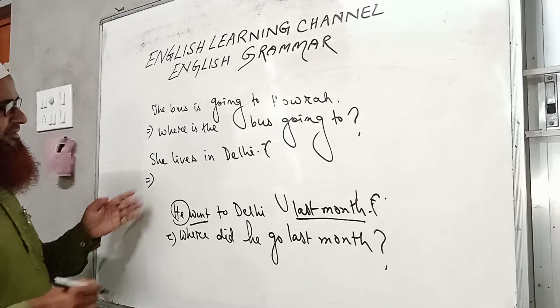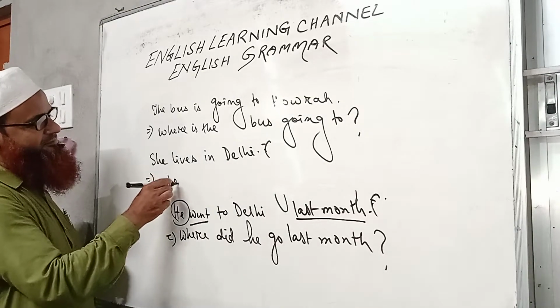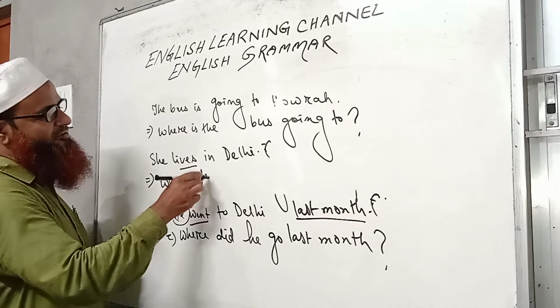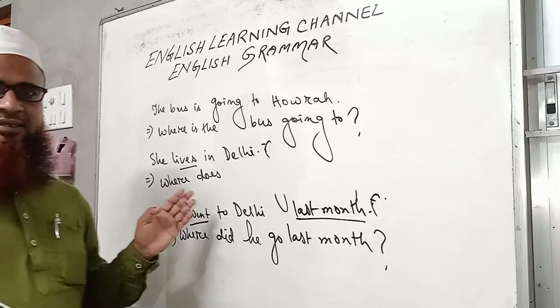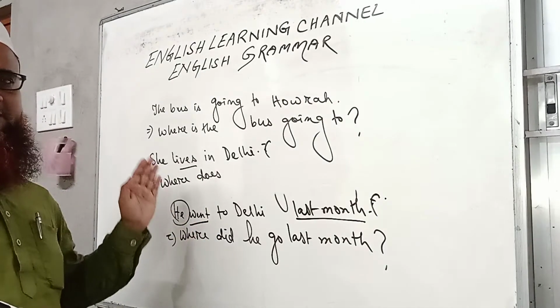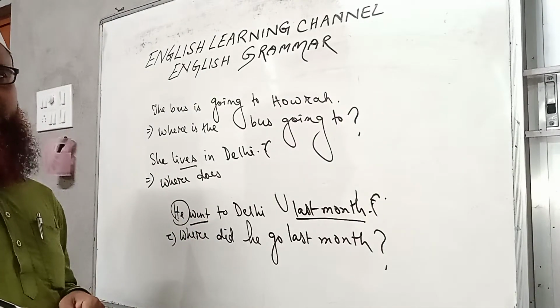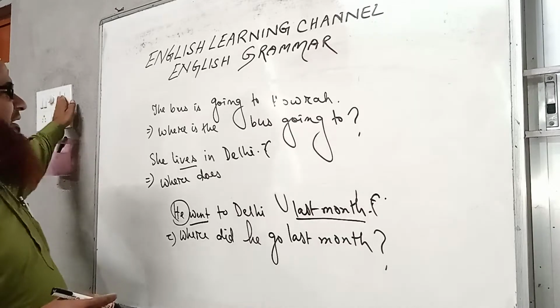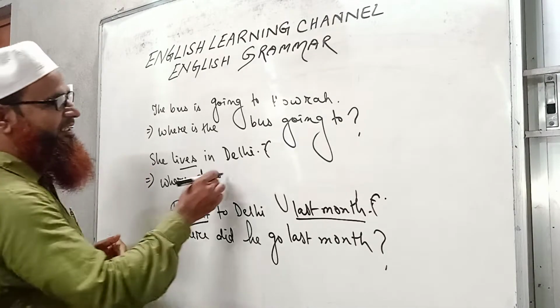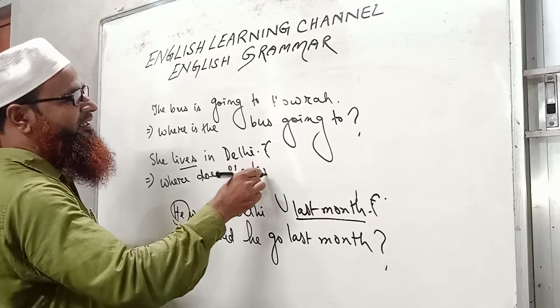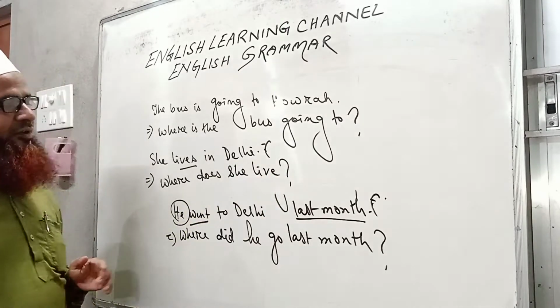Then what will be the answer? Where does? Yeah, it will be does because live is written as lives. That means live has been used here in the third person singular number. That is why it will be where does, and the subject is she. Where does she live? Okay, where does she live?